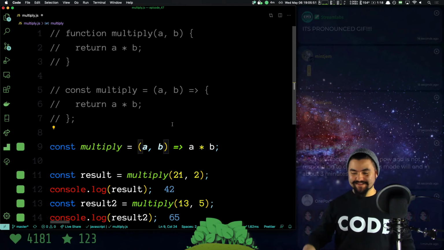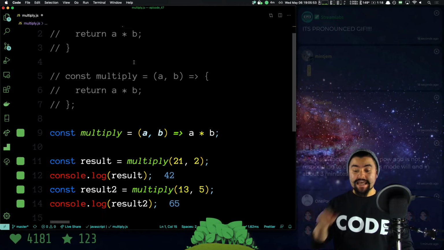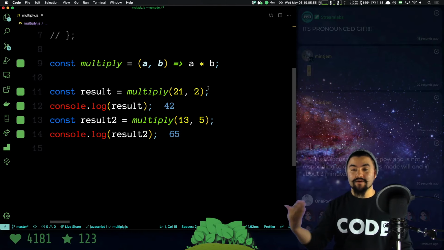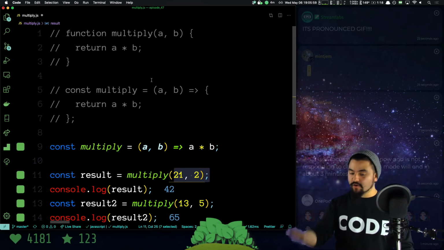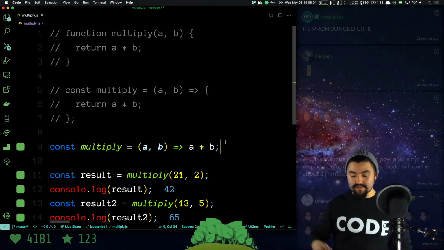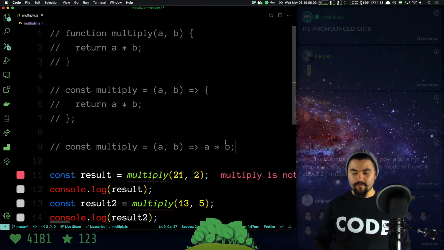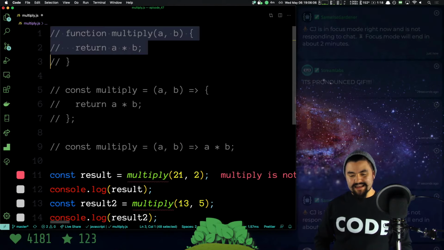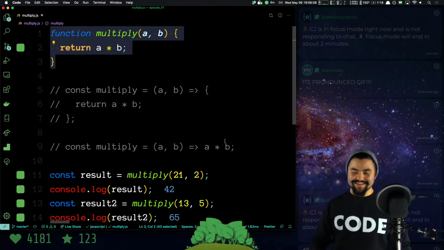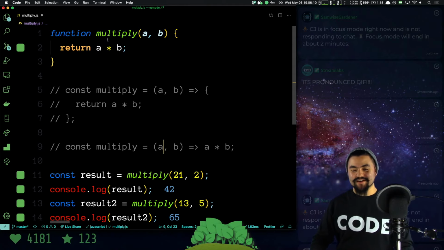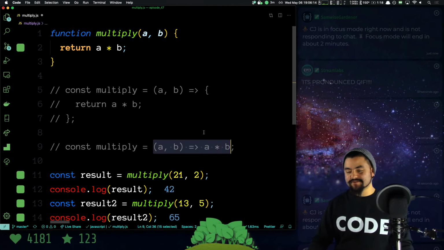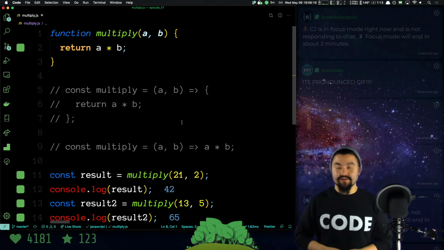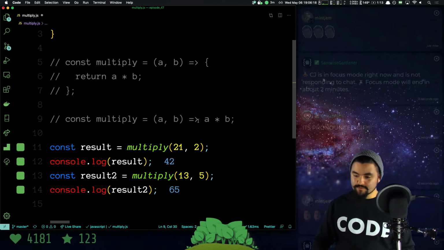For all intents and purposes, these three different ways to write the function, in the idea that I want a function that returns the multiplication of two values, all three of these functions fundamentally do the same thing. Now, for this challenge, which way would I write it? I'd probably write it this way, even though this is shorter. I kind of like how explicit this is, and every now and then I might actually use arrow functions. So yeah. Different ways to write a function. Cool.